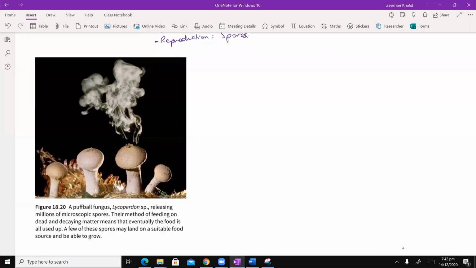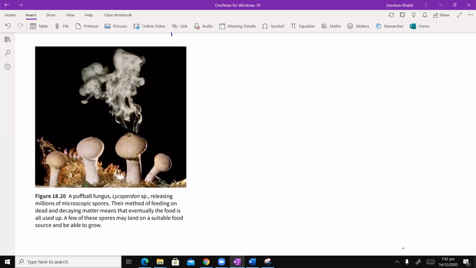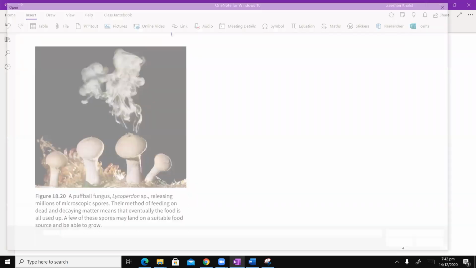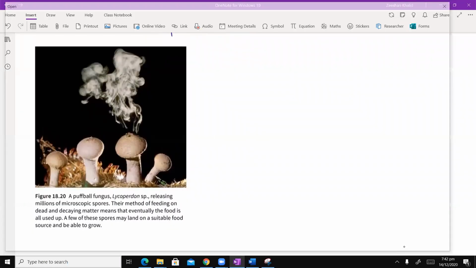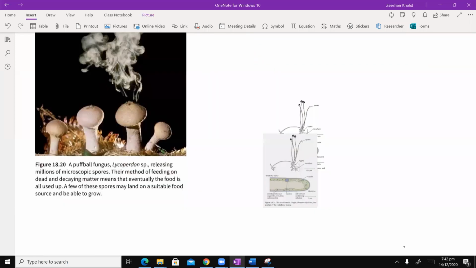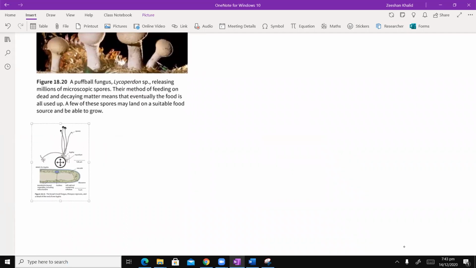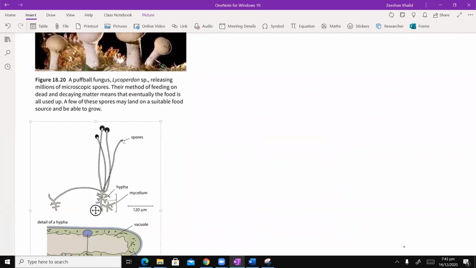ये जो आपको धुआं नजर आ रहा है, ये बेचारा फंगस डिप्रेस्ड नहीं है और ये सूटे नहीं मार रहा. This is basically release of microscopic spores. Okay, this is how they release spores. And then of course you have this picture. It's a lovely animated picture again from your own textbook, which is basically explaining how the individual parts look like, especially the hyphae and the mycelium.